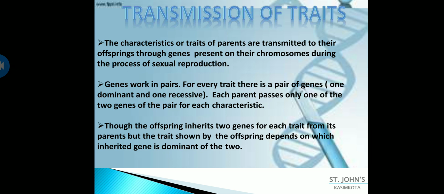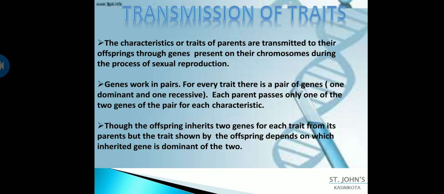So it can be anything, and from the mother one gene is separated. Now both the genes combine. If, for example, from the father the dominant gene, capital H, is taken, and from the mother, obviously both are recessive genes, so one comes out, that is small h, both combine to give you capital H and small h.